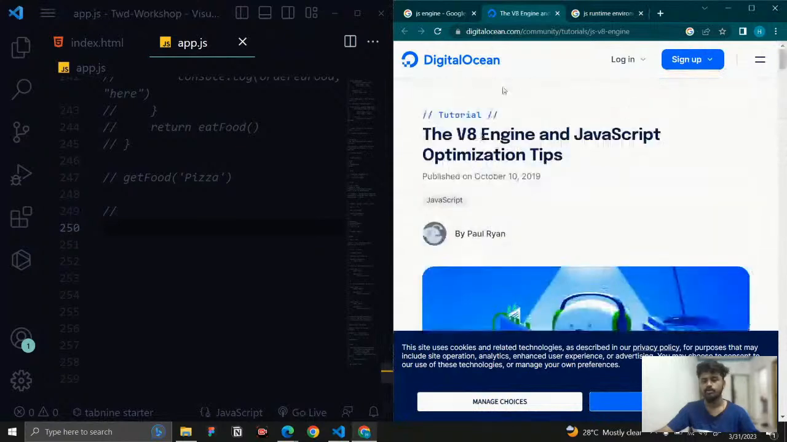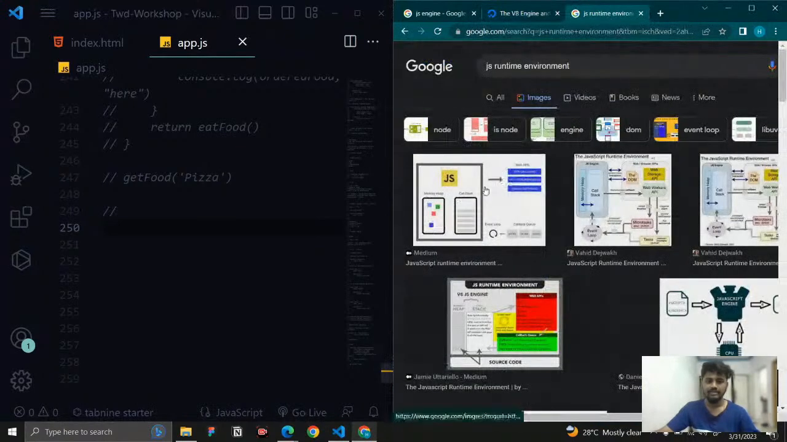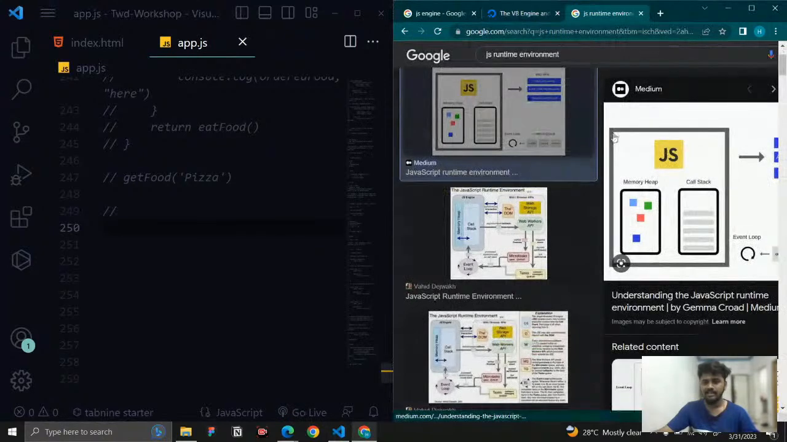No, they don't give any other picture. So you can see this one. This is the JavaScript engine. The process will take place. It will convert the code and everything. Meanwhile, there are two things present in the JavaScript engine at the top. So what does that mean?